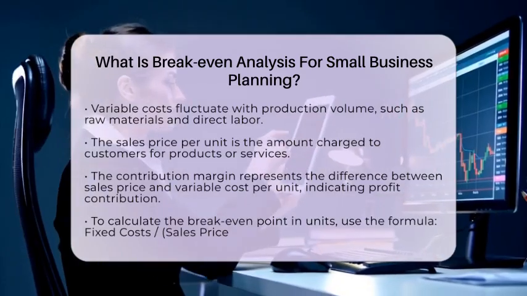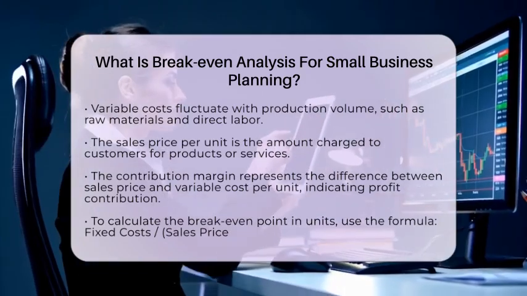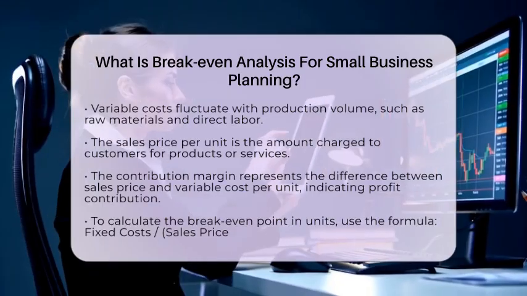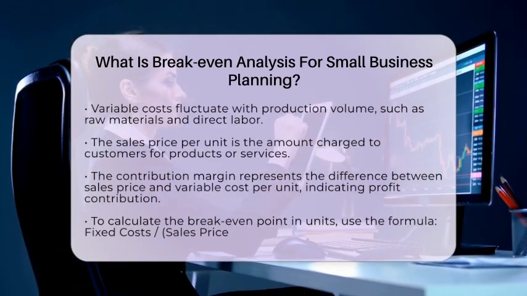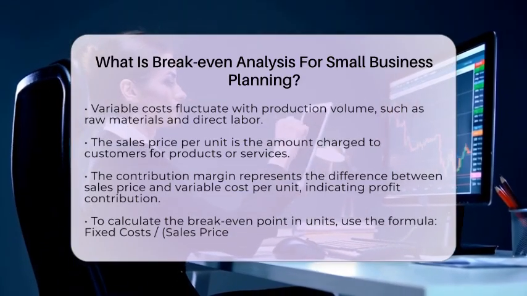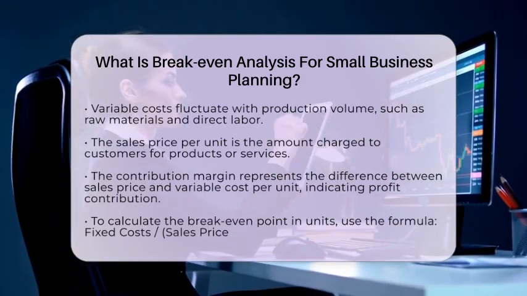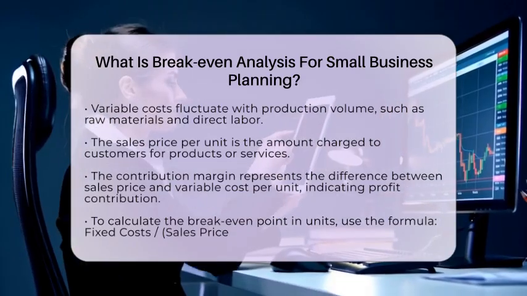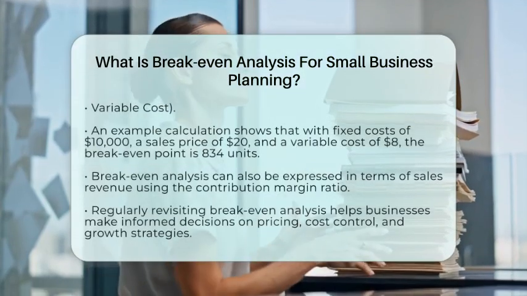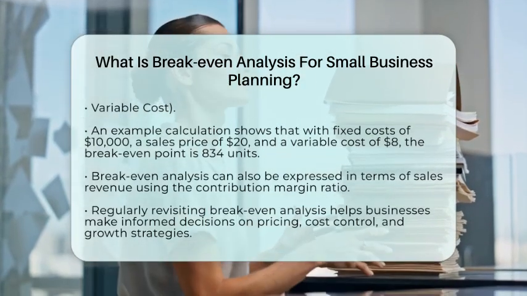To calculate the break-even point in units, you can use a simple formula. Break-even point in units equals fixed costs divided by the difference between the sales price per unit and the variable cost per unit. For example, if a small business has fixed costs of $10,000 per month, sells a product for $20, and has a variable cost of $8 per unit, the break-even point would be 10,000 divided by the difference of 20 and 8. This equals 833 units. This means the business needs to sell about 834 units each month to cover all costs.